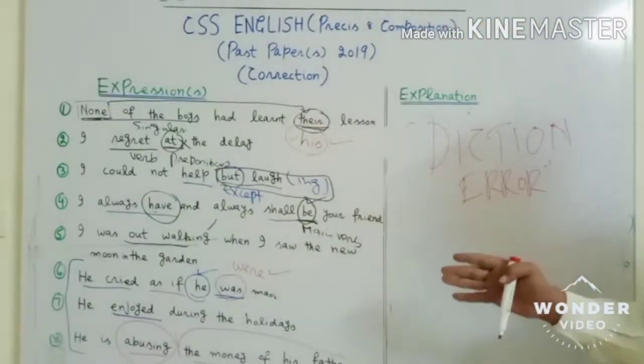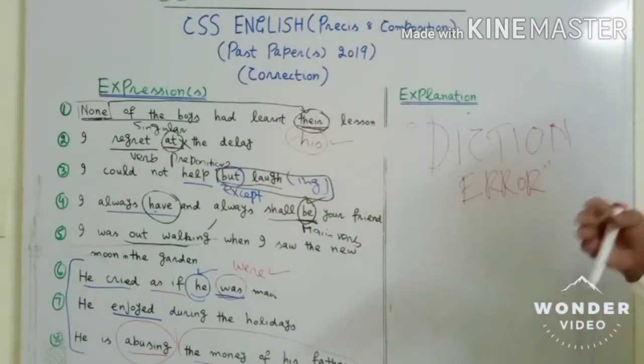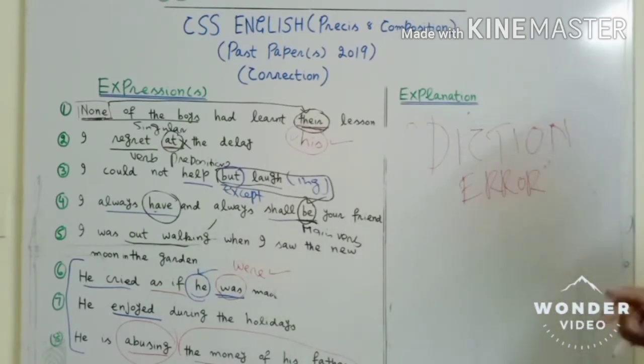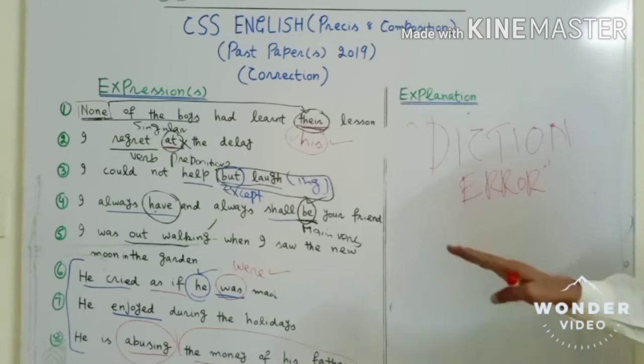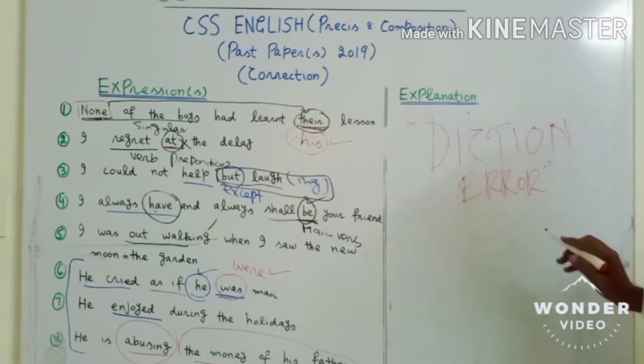He is abusing the money of his father. Suppose you say he is spoiling the money of his father. He is misusing the money of his father. He is splurging the money of his father. We say it's okay. So the word is fine, but in diction error that word is not giving proper sense.